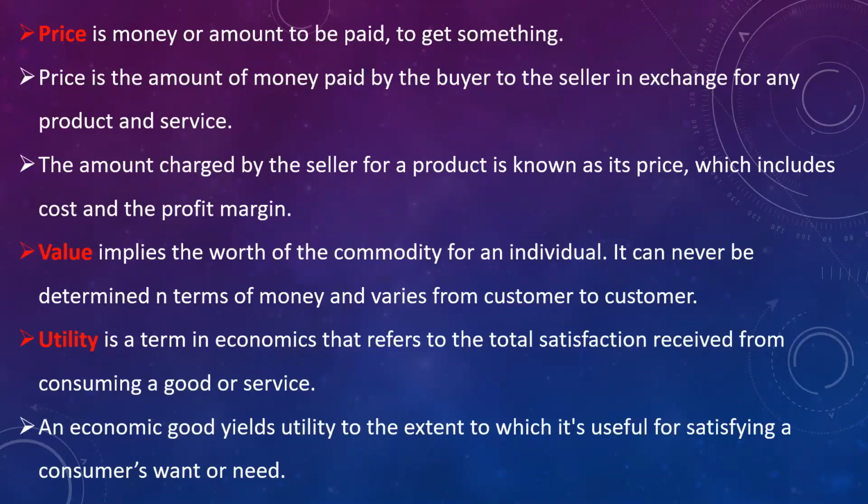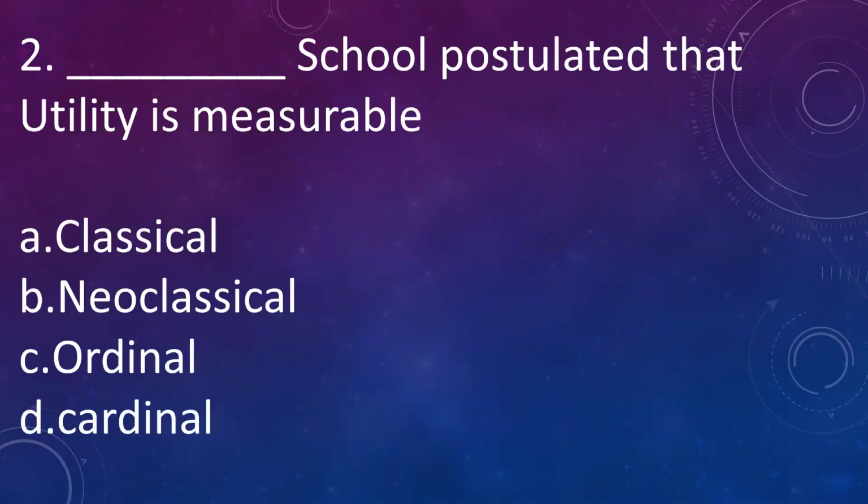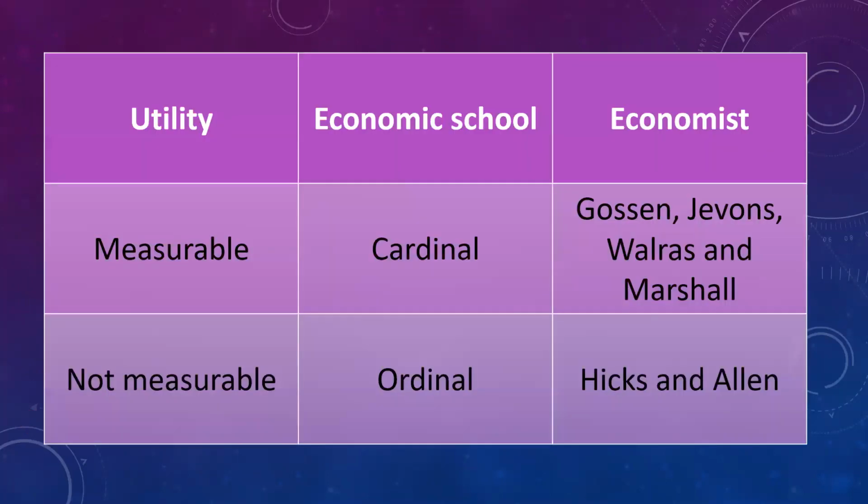So next question is, dash school postulated that utility is measurable. A. Classical, B. Neoclassical, C. Ordinal, D. Cardinal. The answer is cardinal. Cardinal school postulated that utility is measurable, whereas ordinal school said that it is not measurable. In cardinal, the economists were Gossen, Walras, and Marshall, whereas in ordinal, Hicks and Allen.